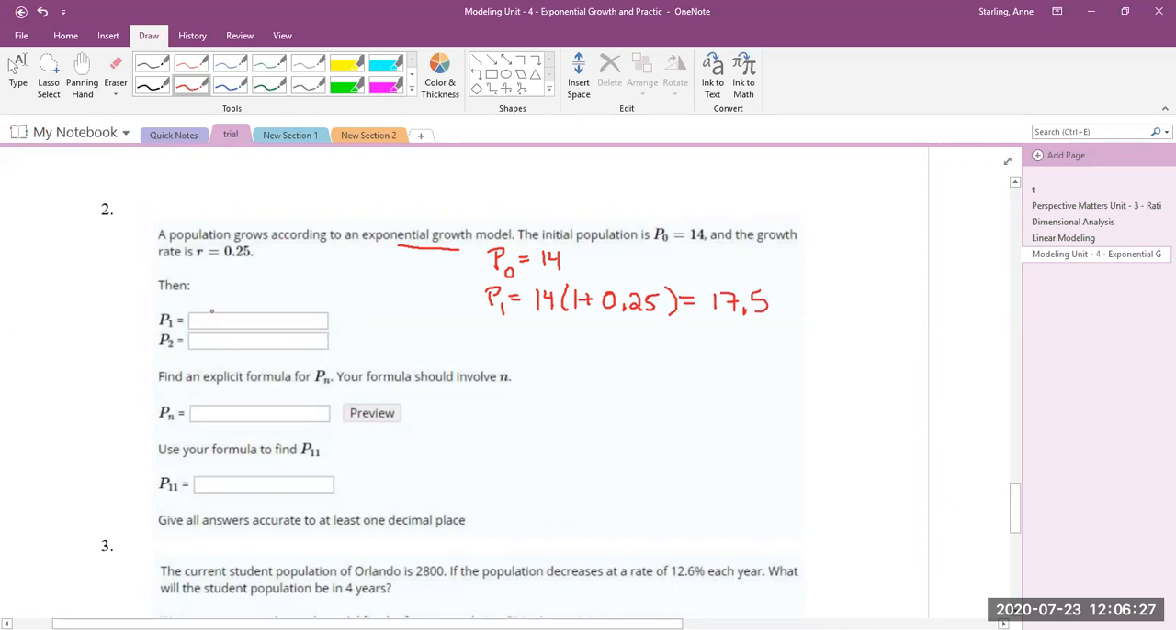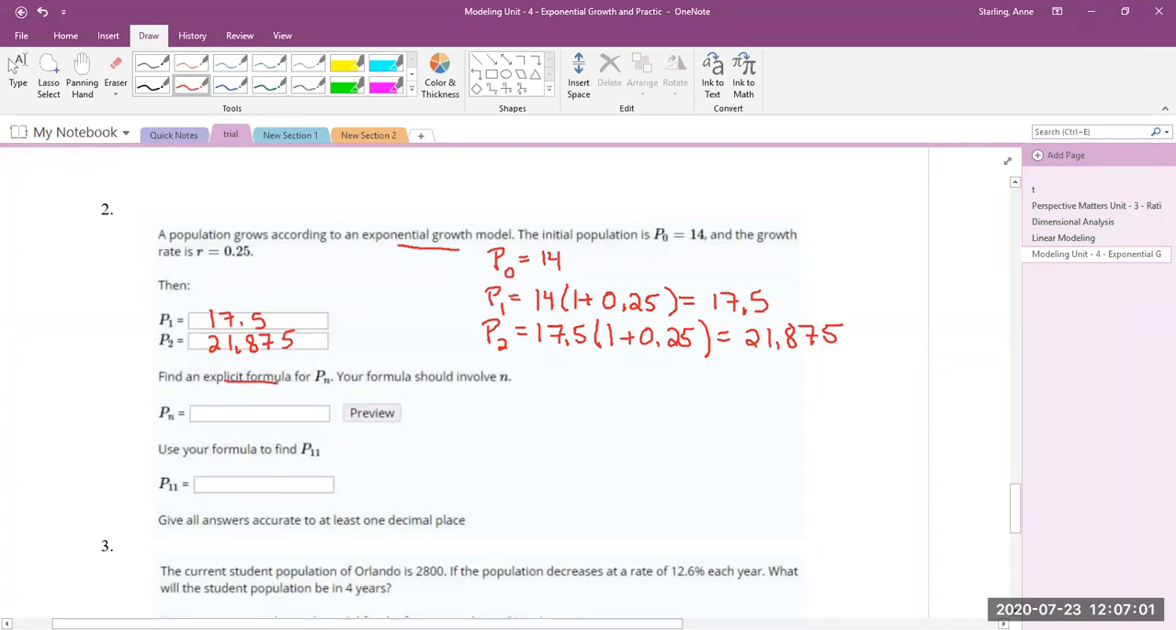Here it's okay, because this is a growth model, and we're just going to keep our decimals. P2 would now be that 17.5 growing at 25%. I'm using the recursive here just to make sure we're getting it. So 21.875. Now you kind of have the idea of what we're doing. We're doing that 14 times 1.25, then we did it twice.